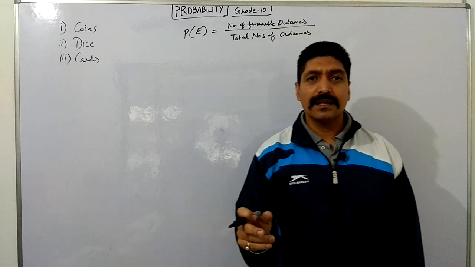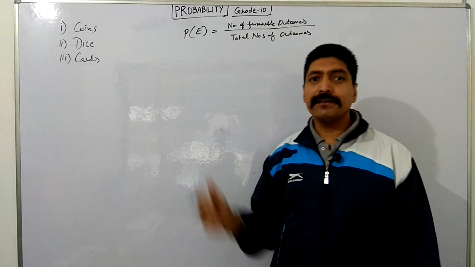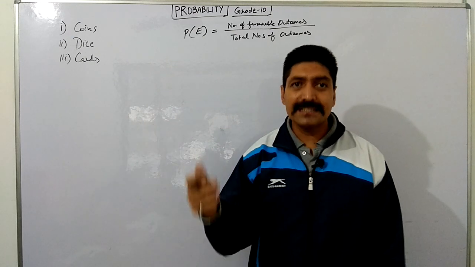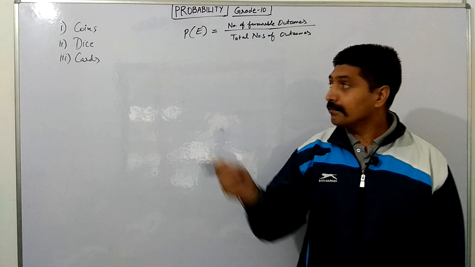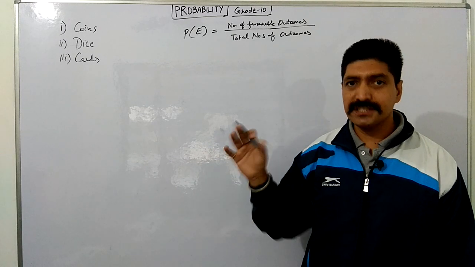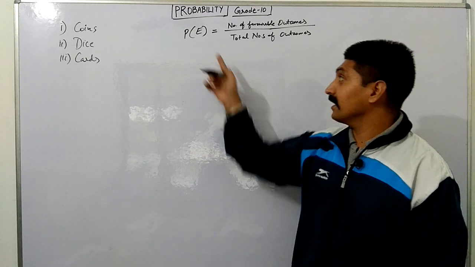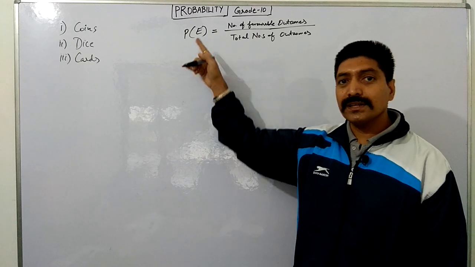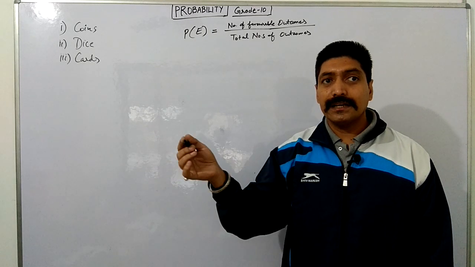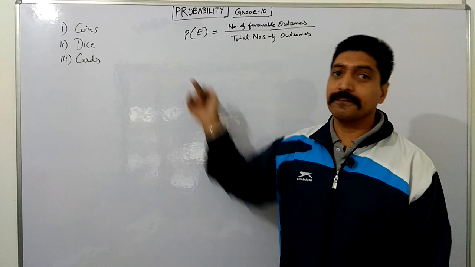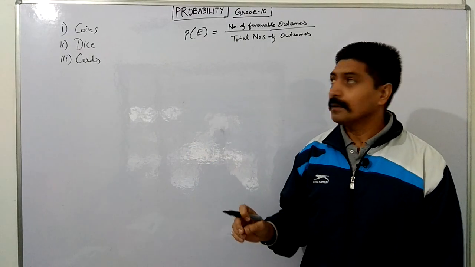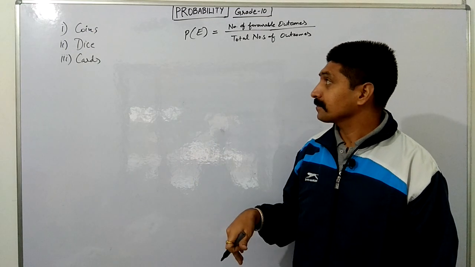Some terms like elementary events, and what is the probability of these elementary events? And one more concept we will discuss here: if P is the probability of event E, then what is the probability of the event E not happening? We have discussed this in grade 9 also, but in detail we will discuss it.